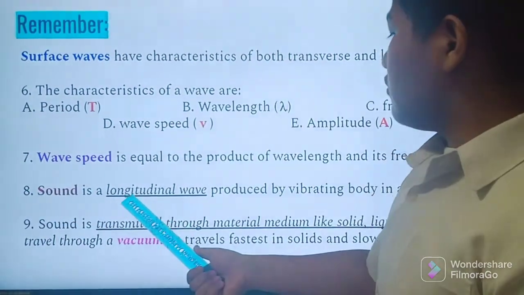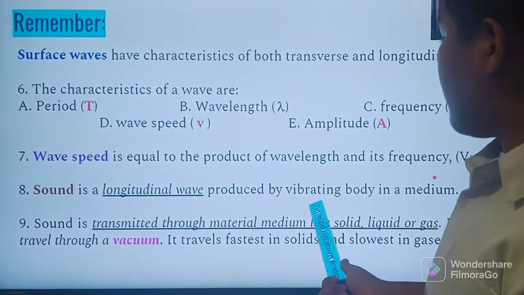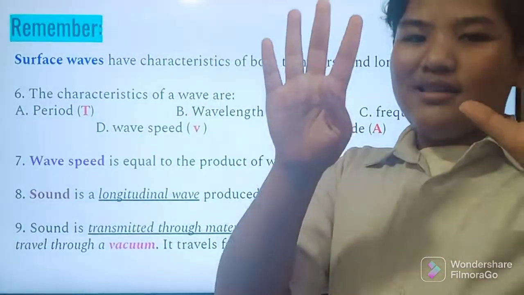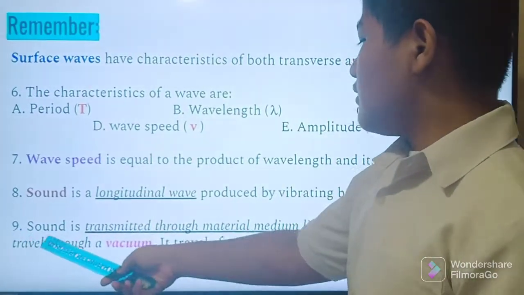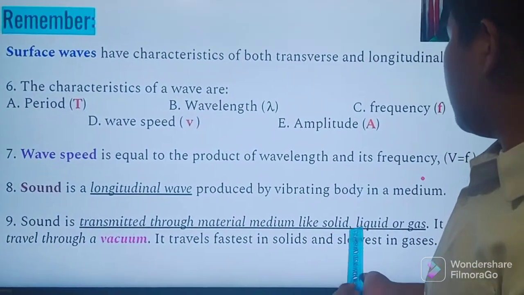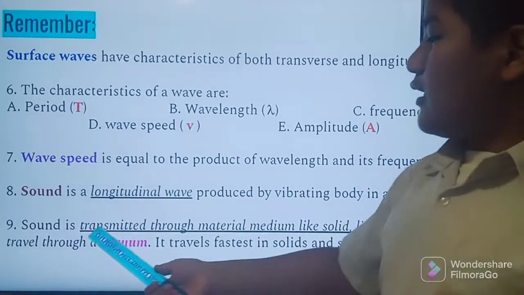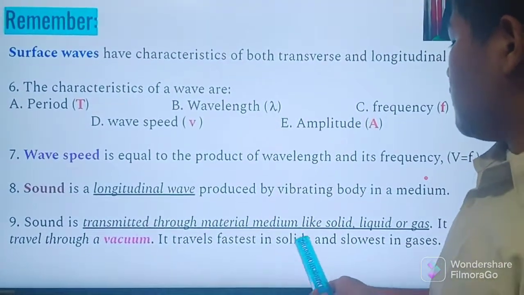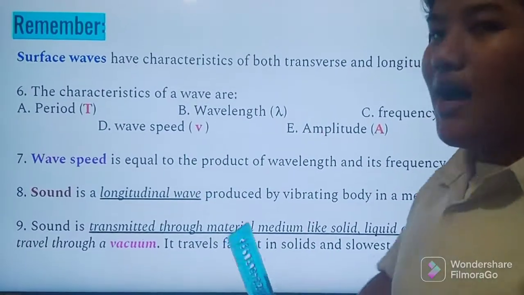Number 8. Sound. Sound is a longitudinal wave produced by a vibrating body in a medium. Number 9. Sound is transmitted through material medium like solid, liquid, or gas. It cannot travel through a vacuum. It travels fastest in solid and slowest in gases.